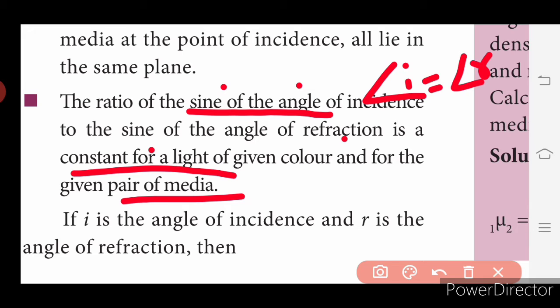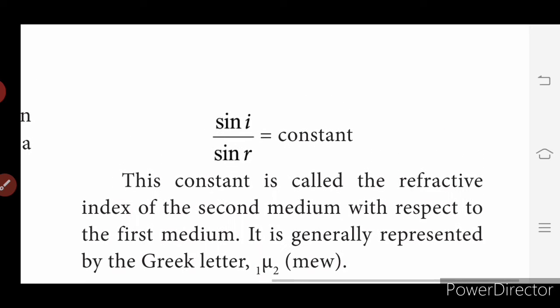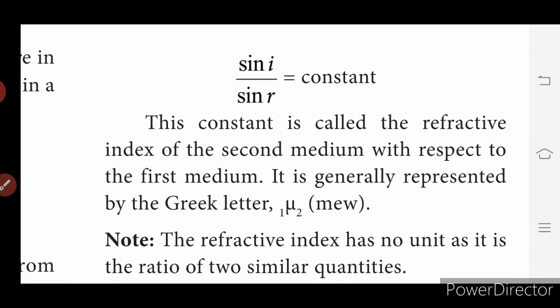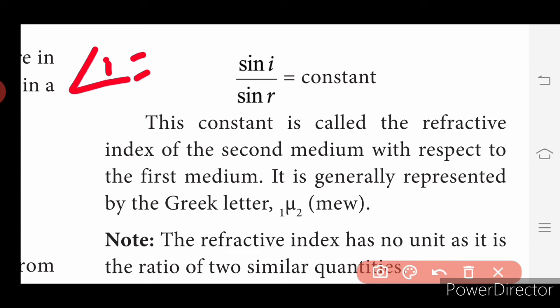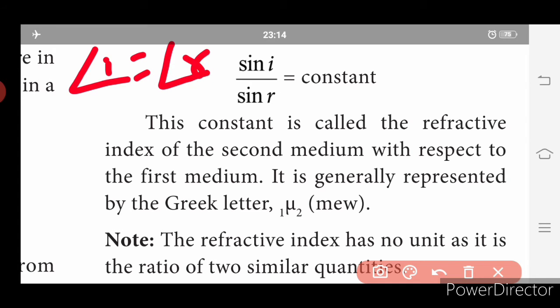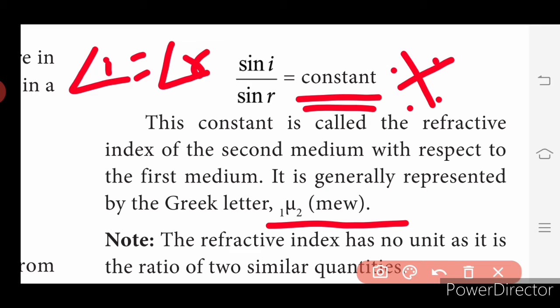So if i is the angle of incidence and r is the angle of refraction, how will you write the formula? The formula is sin i divided by sin r. For the law of reflection, angle i is equal to angle r. Whereas for refraction, sin i by sin r is always a constant, and it is denoted by the Greek letter mu.